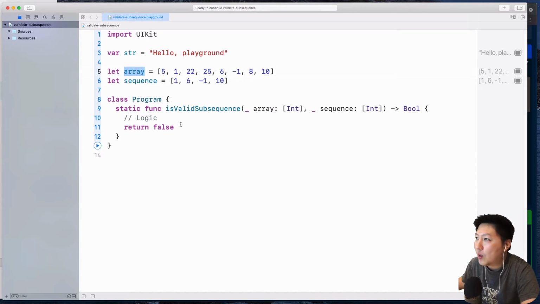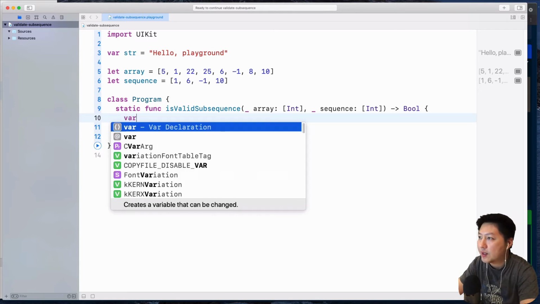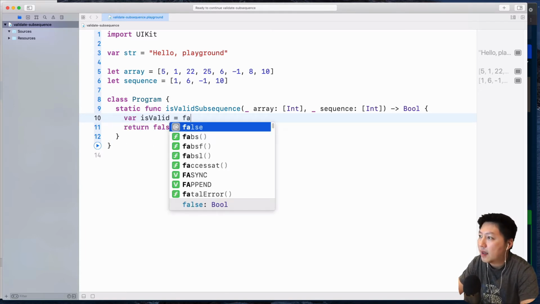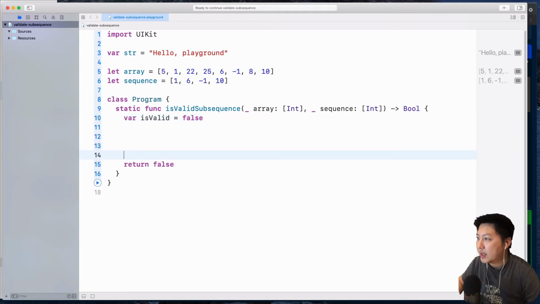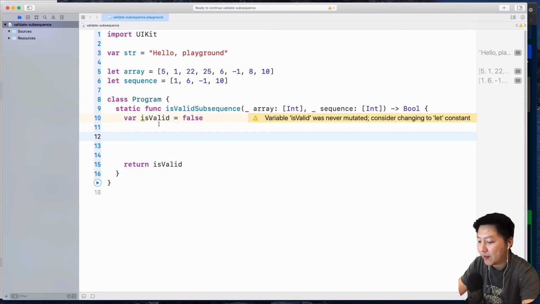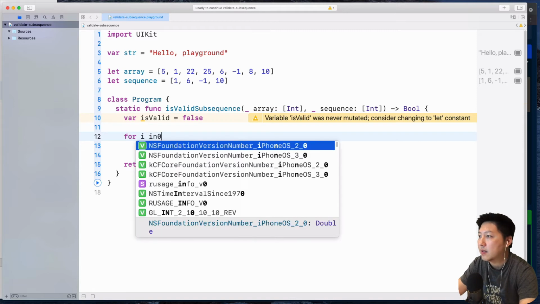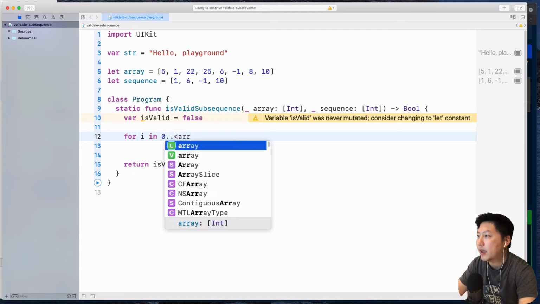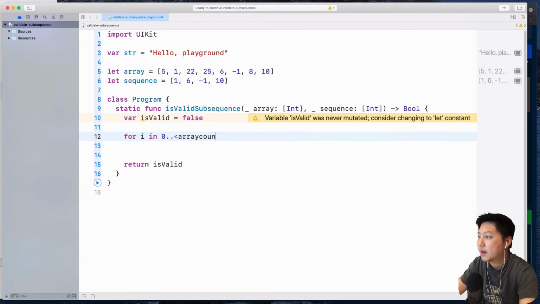So the first thing I want to do is let's declare a variable over here. So I'm going to say isValid, and we're going to set this to be false, all right? So we are going to write our condition over here to prove otherwise that this is valid, okay? So what we're going to do is that I'm going to use a for loop. So for i in 0 to array.count.